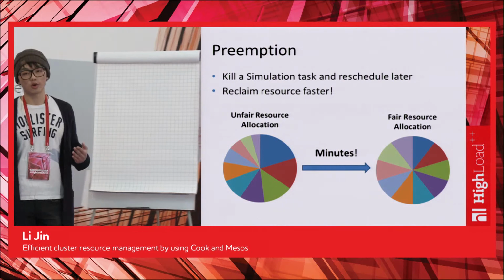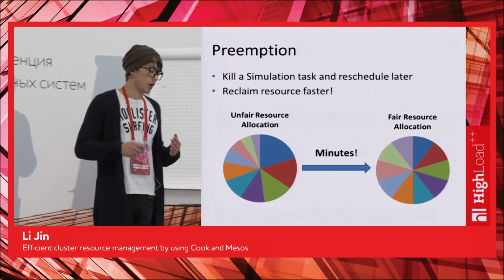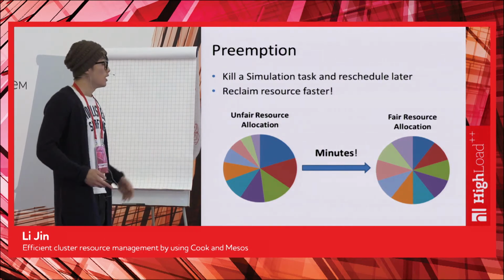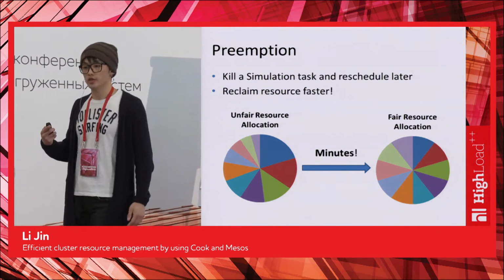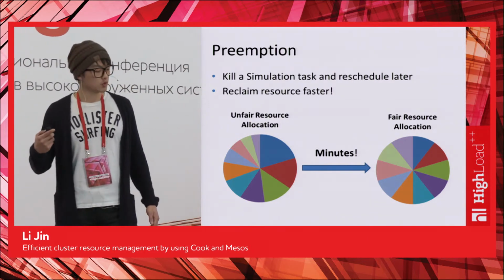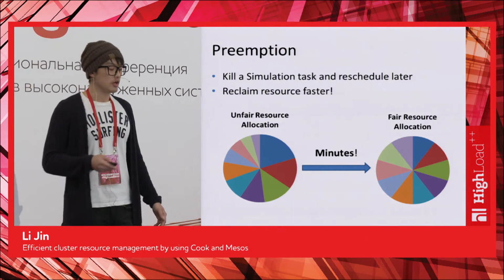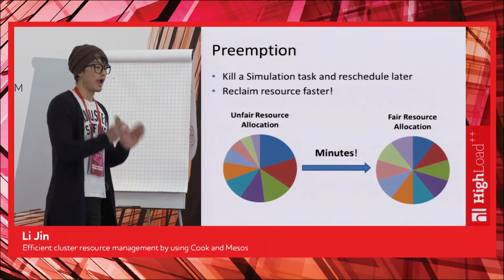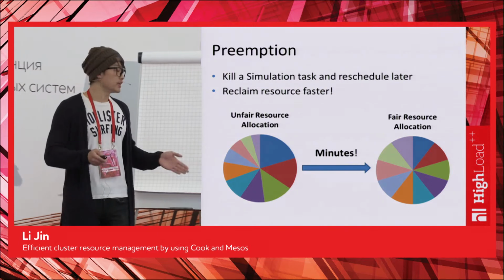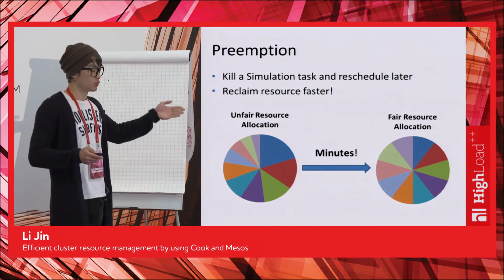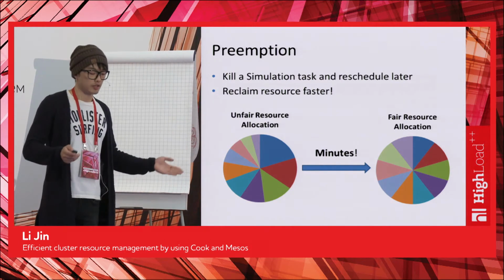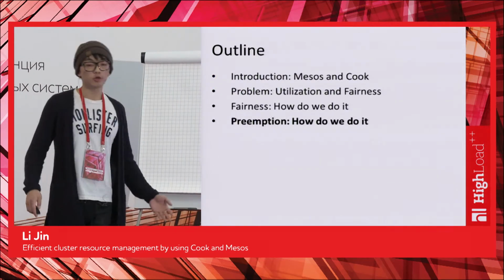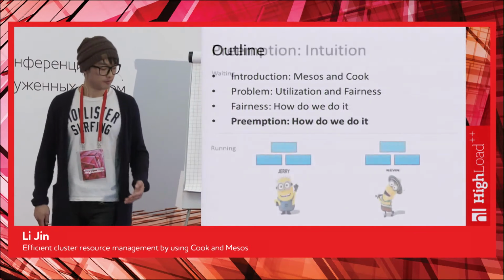Well, the next thing we tried is called preemption. Preemption simply means to kill a simulation task and to reschedule it later. The key point of preemption is it is a fast way to reclaim resources. Therefore, instead of taking hours, if we use preemption to reclaim those resources actively, it only takes us minutes instead of hours to go from the left to the right side allocation. So this is great. This is going to be much, much better. So how do we implement preemption?